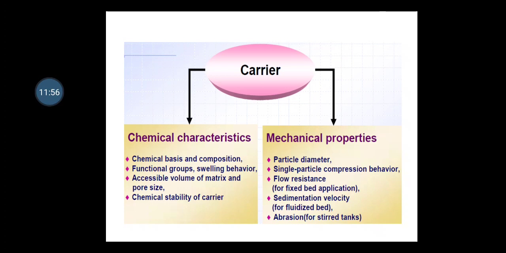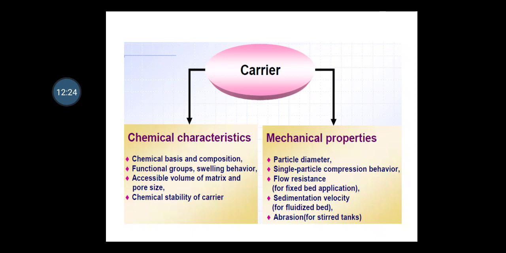Any carrier, you cannot select abruptly, or certainly. So this is all about the selection criteria of the carrier. So when one thinks about the immobilization method, one has to think upon the selection criteria for the enzyme as well as the selection criteria for the carrier.